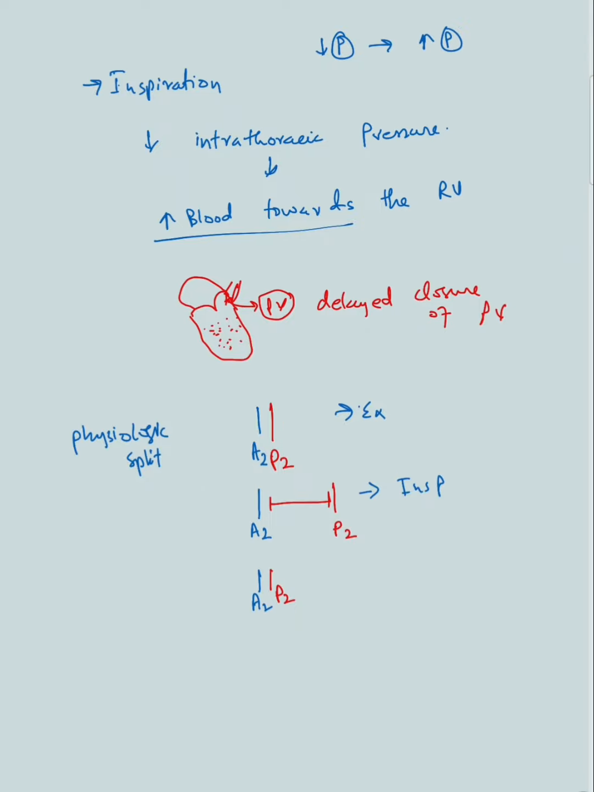Okay, so now let's talk about some abnormal heart sounds. Let's first talk about the wide split of S2. A wide split can occur because there is pathology that is causing delayed closure of the pulmonic valve.